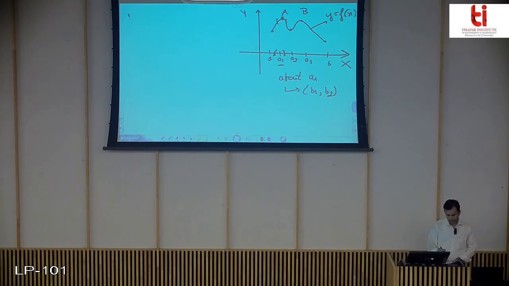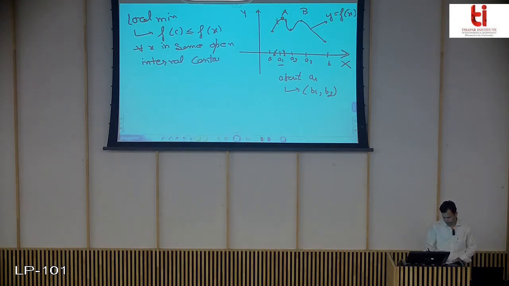And for local minima, you have f(c) less than or equal to f(x) for all x in some open interval containing c. So in case of local minima you can see this point C. A and B are the points of local maxima.